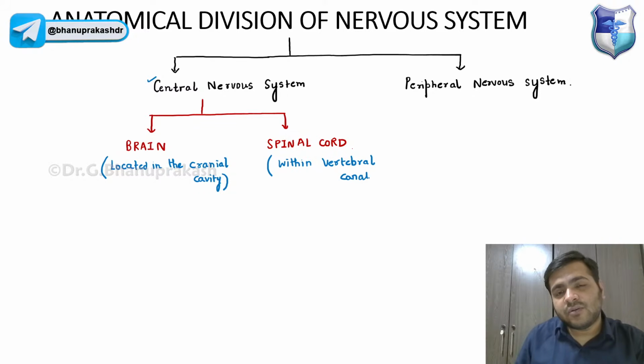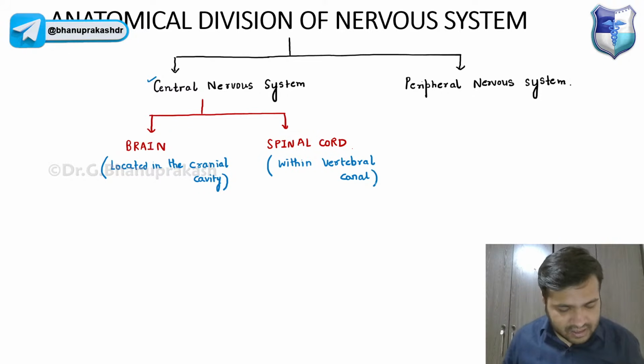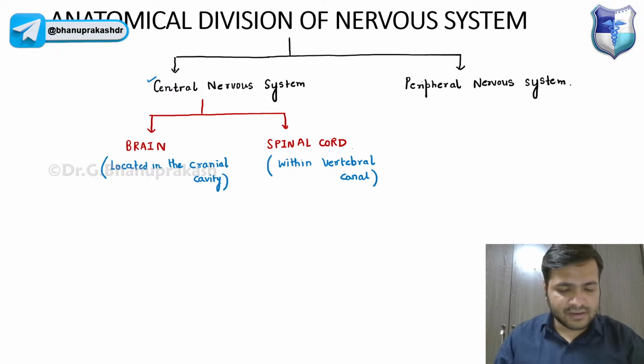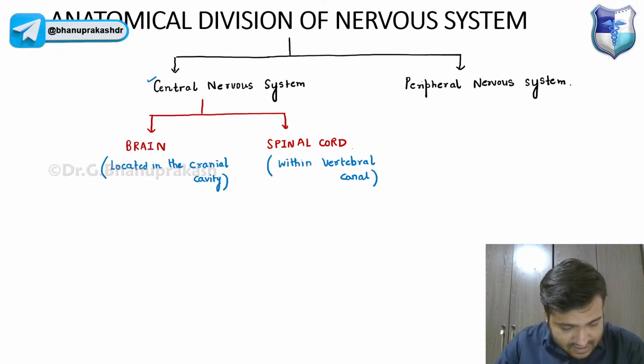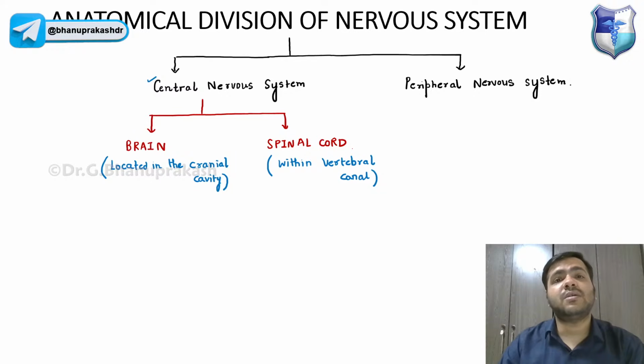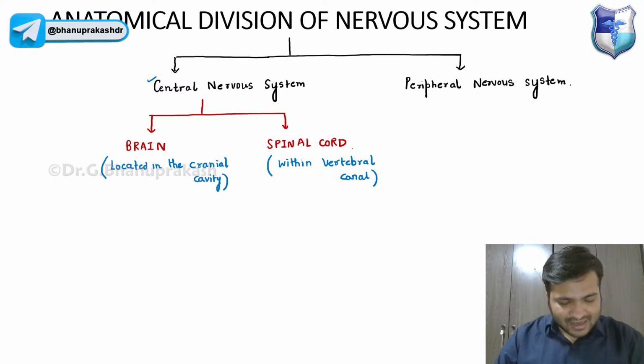Meanwhile, you are going to answer me: how many vertebrae are present in our body? I'm waiting for your answers in the chat box. Mohammed Hassan says 33. Basically, when we are talking about a newborn, it is 33. But when we are talking about an adult, how many vertebrae are there?